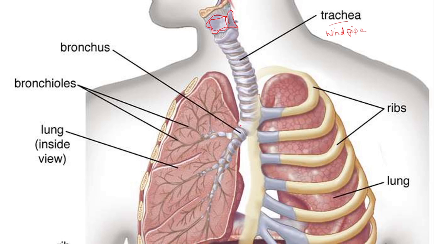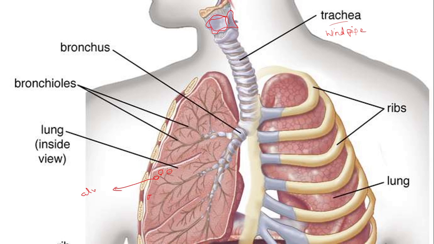Now after that we have two bronchi. This windpipe or the trachea branches out into two bronchi. Then those bronchi will branch off further into many bronchioles inside the lungs. Bronchioles will end up with balloon-like air sacs called alveoli.